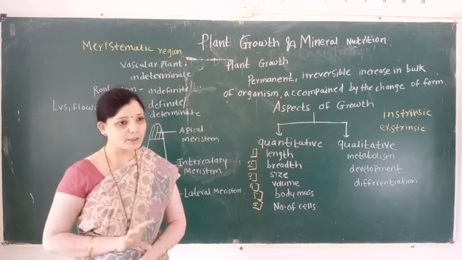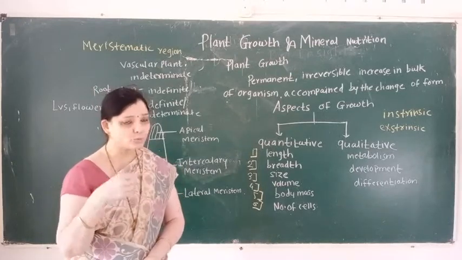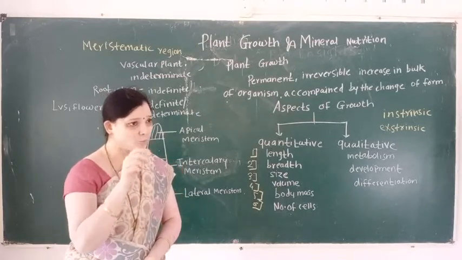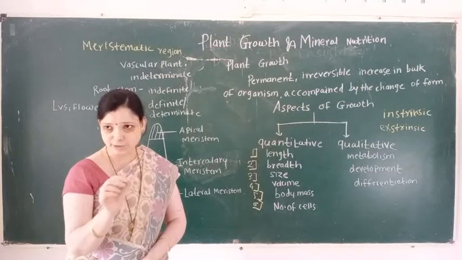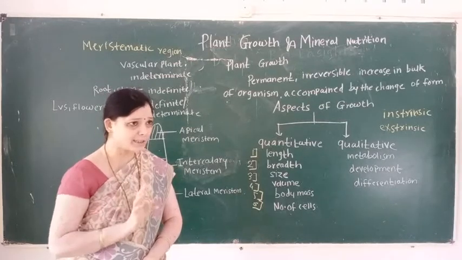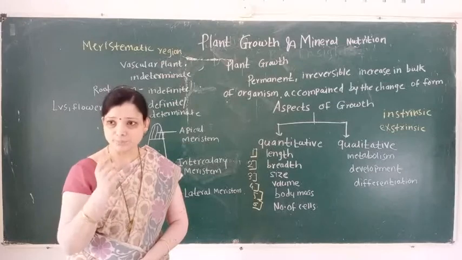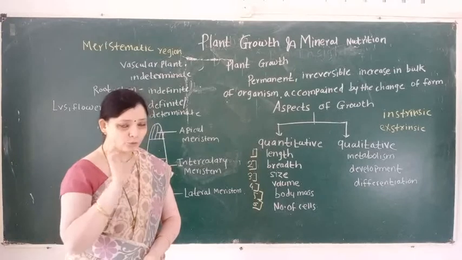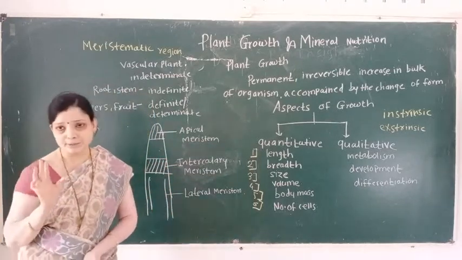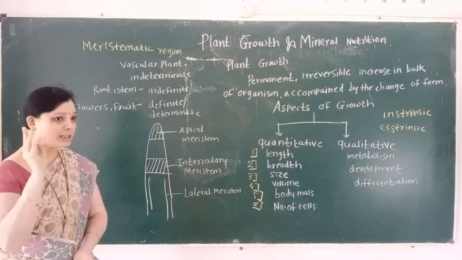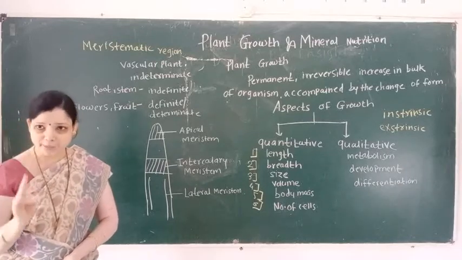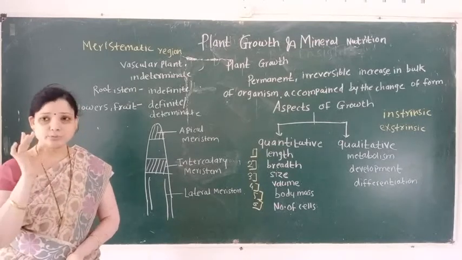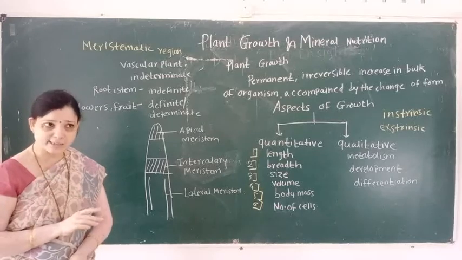What is the function of meristematic tissue? Meristematic tissue forms the new cells. So they have the ability of division, and from the meristematic tissue a number of new cells are formed. Here remember this point: meristematic tissue is a living tissue. They are immature tissue capable of forming new cells.